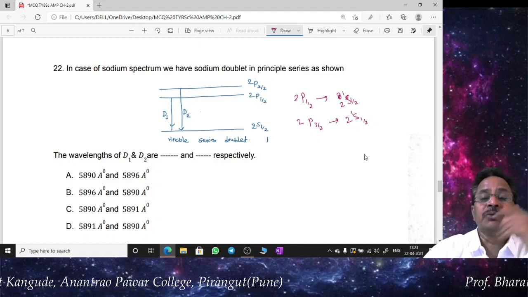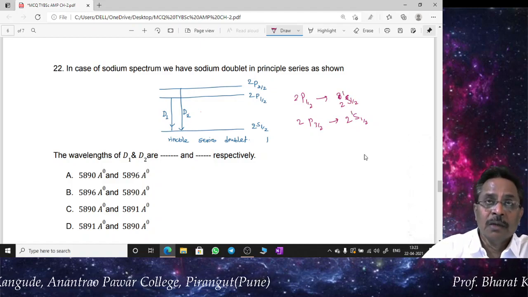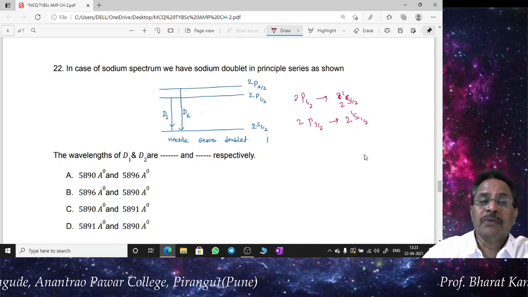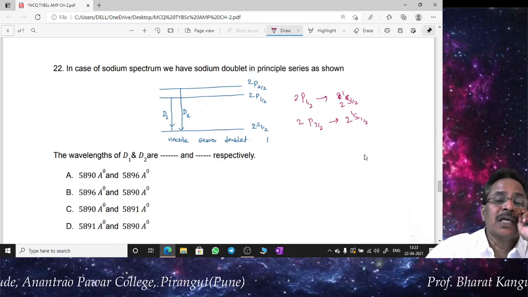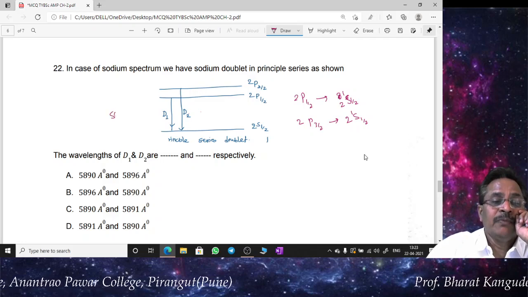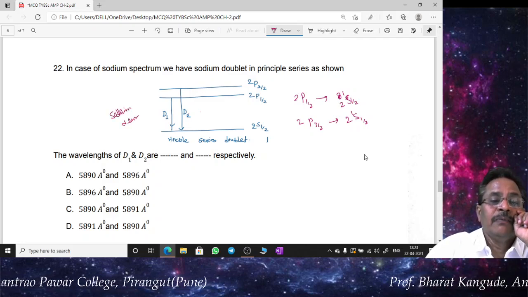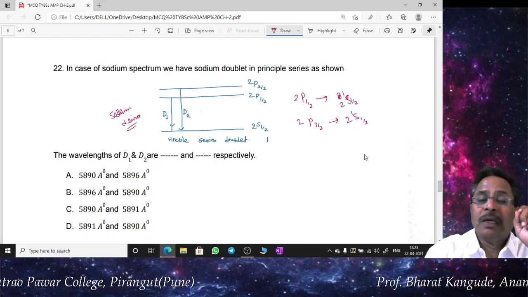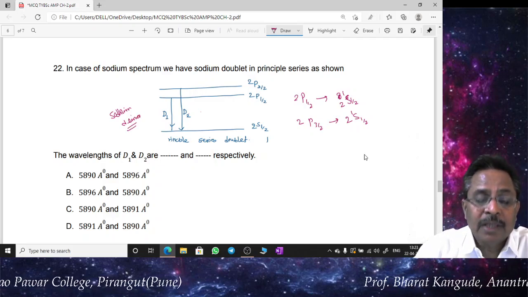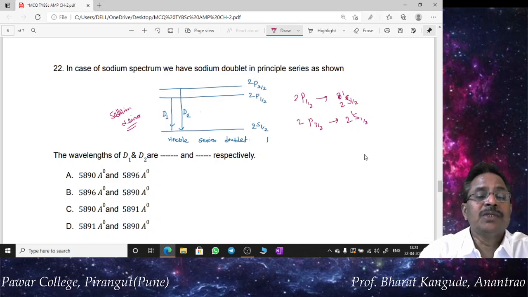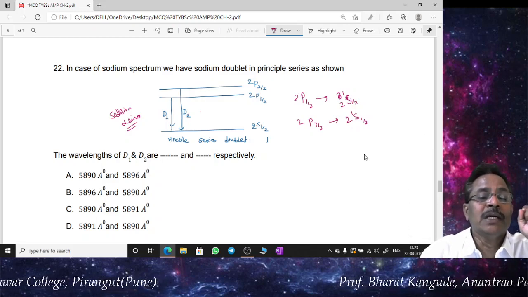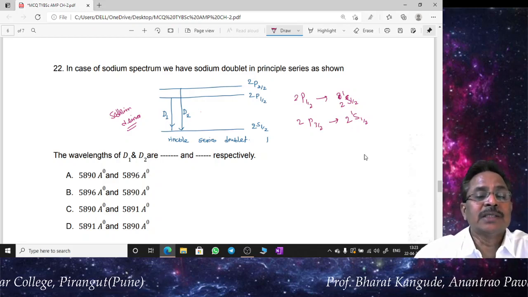These transitions are called the principal series, the first component of the principal series, and these are called sodium D lines. Okay, so these are nothing but sodium D lines, and we have to go for the actual wavelength of these sodium D1 lines and D2 lines.